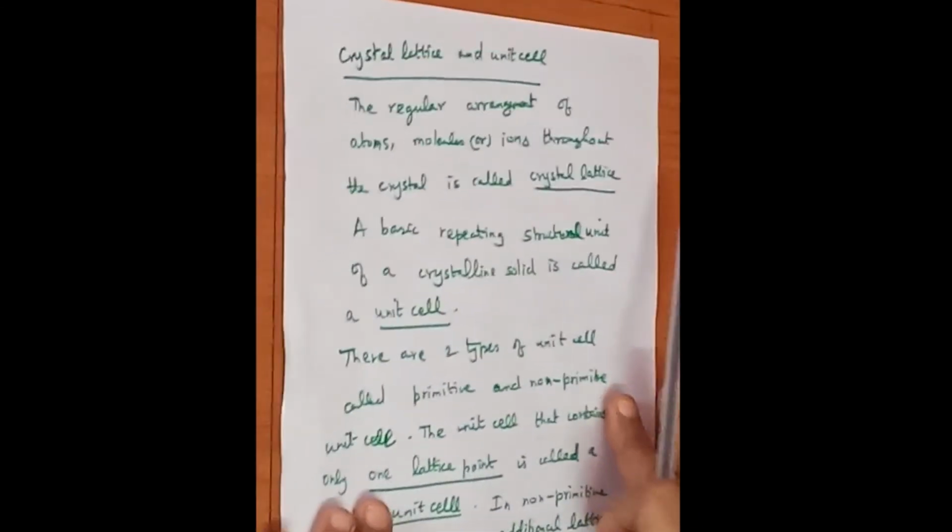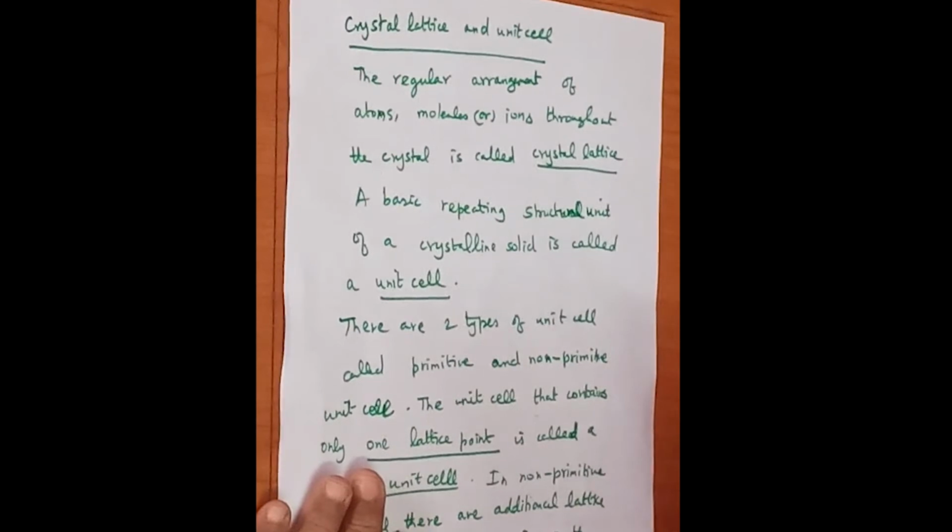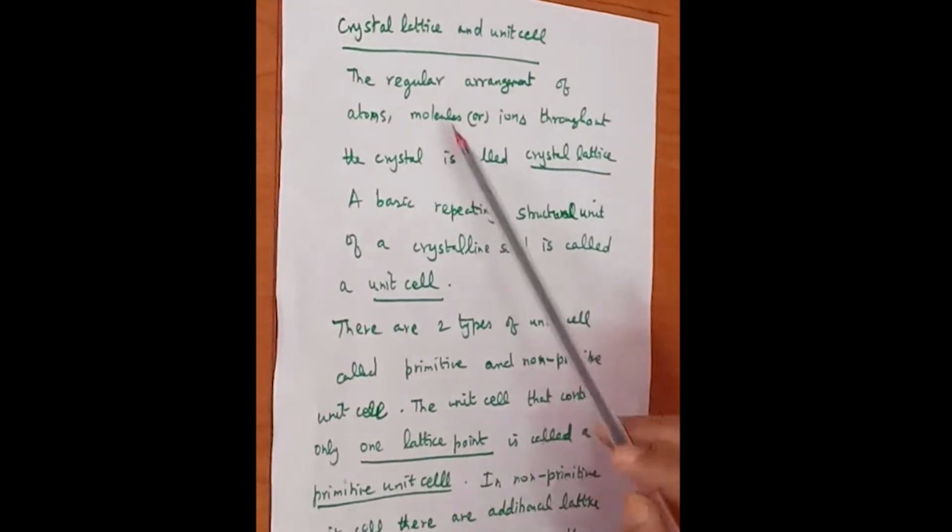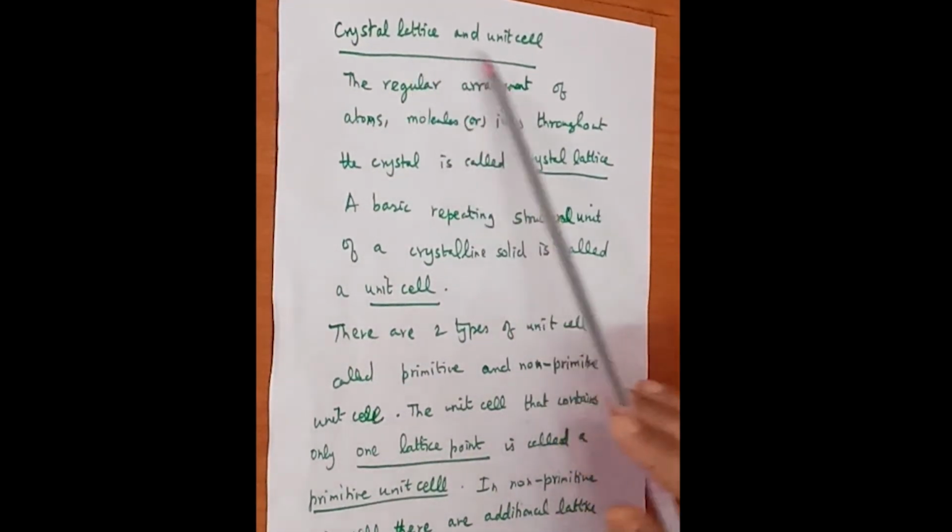So far we have seen the classification of solids, the types of solids and the types of molecular solids. Now we are going to see about the crystal lattice and the unit cell.